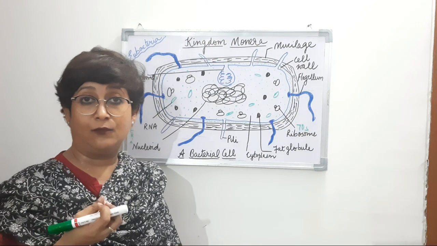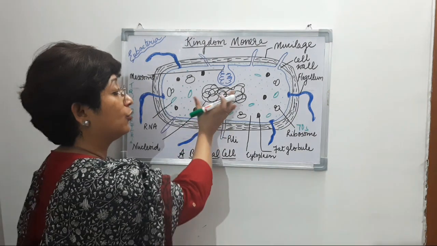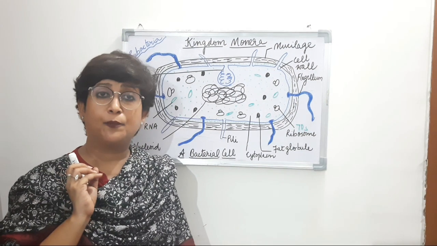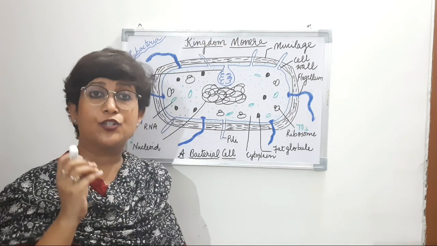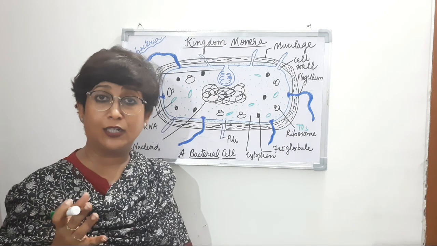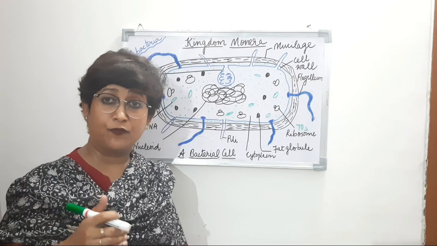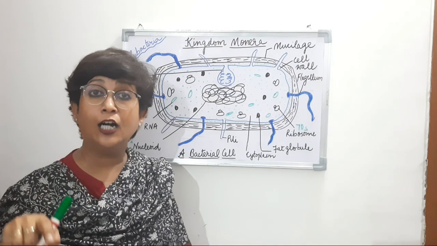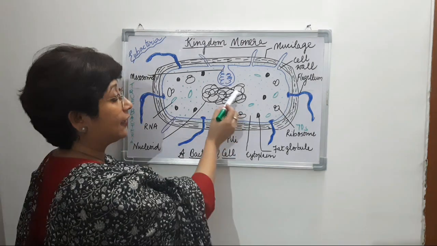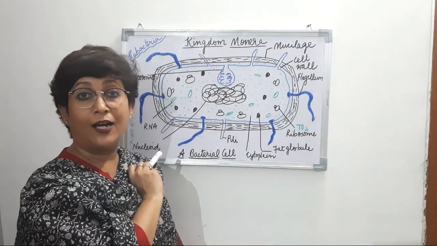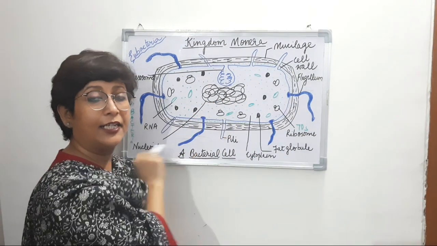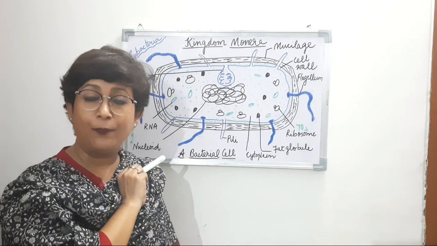What is the importance of this nucleoid? Like when we talk about a prokaryotic cell, we say that a prokaryotic cell is that cell which does not have a well-developed nucleus. What is a well-developed nucleus? We've been discussing in the previous classes that it does not have the nuclear membrane. Now if you look at this nucleoid here, right, this entangled mass is actually the DNA of the bacteria.